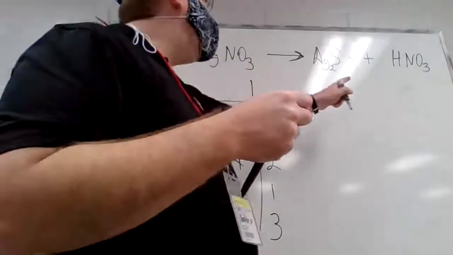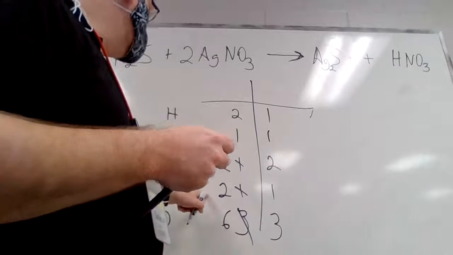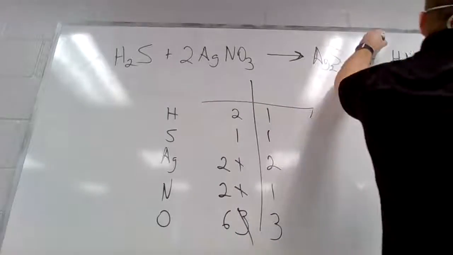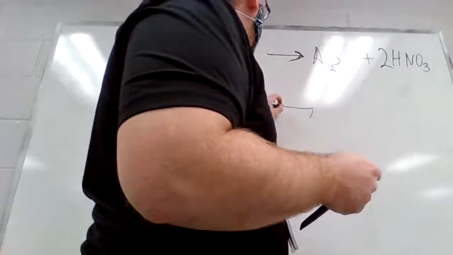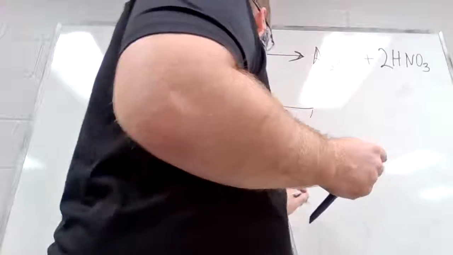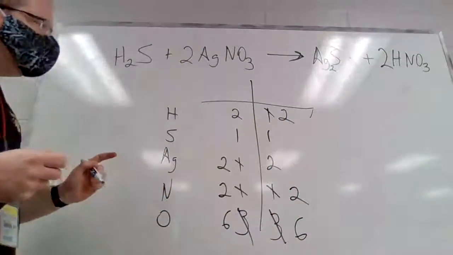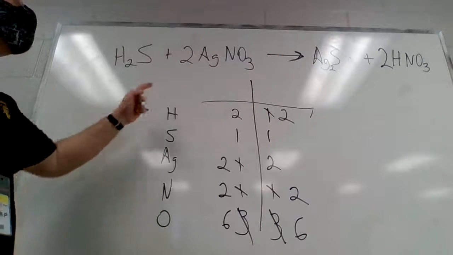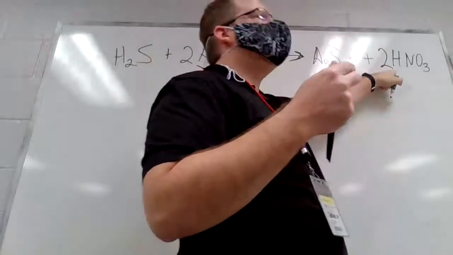What do I need on the other side? I need more oxygens, I need more nitrogens, and I need more hydrogens. If I put a 2 here, that just might fix everything. That gets me 2 hydrogens. That gets me 2 nitrogens and 6 oxygens. And so now, am I even? Yes, I'm even everywhere. I've added a coefficient of a 2 here. I've added a coefficient of a 2 here.